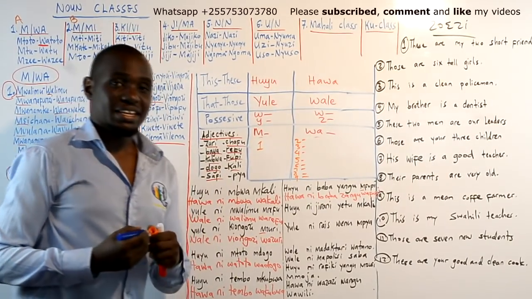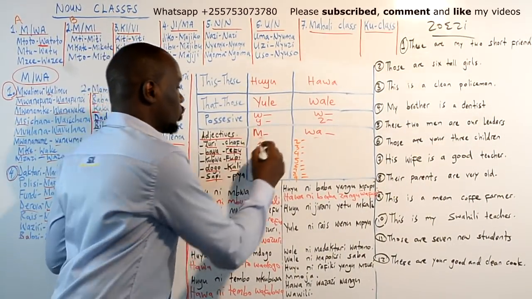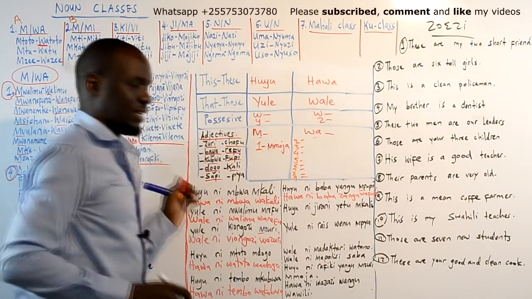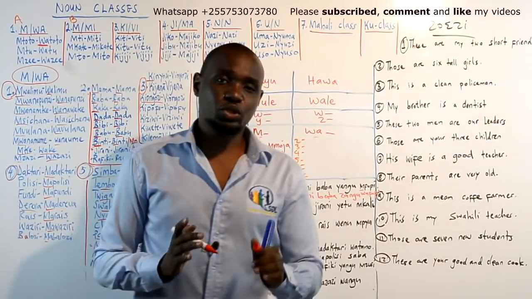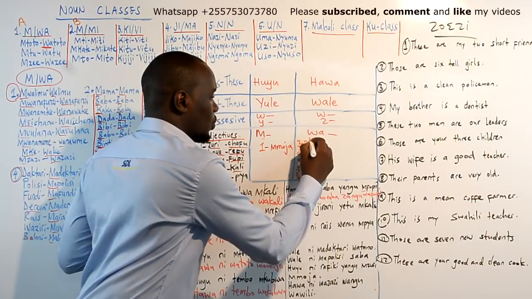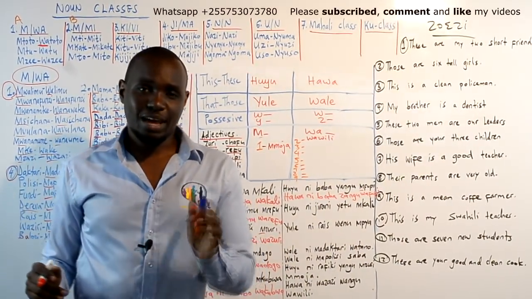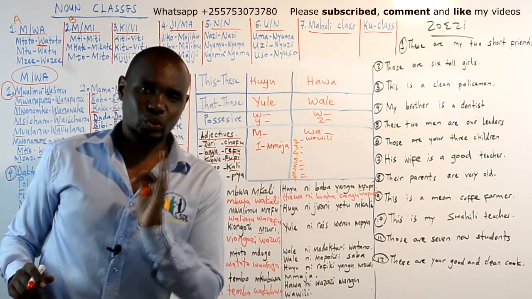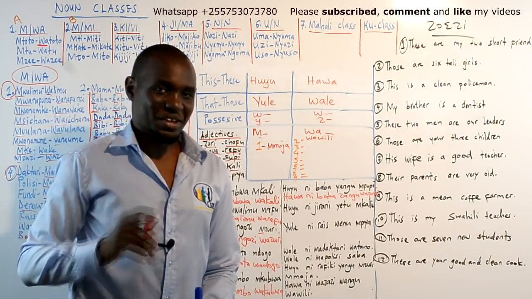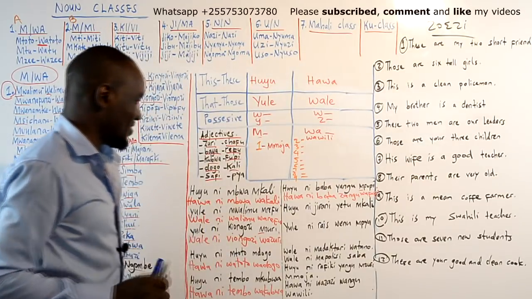So number 1 as the adjective, like one child, will be mtoto mmoja. When you want to say 2 children, you will say watoto wawili. You remember numbers 1 to 10. Can you count that fast like I did? I know you can do that.